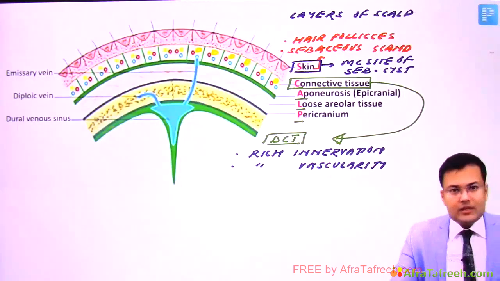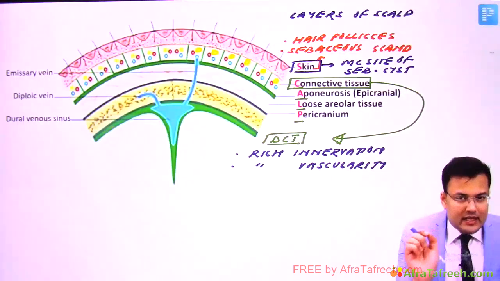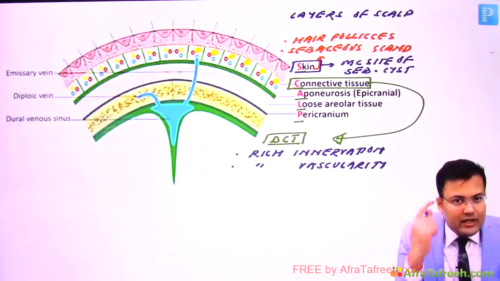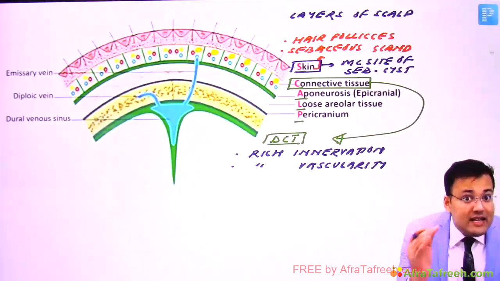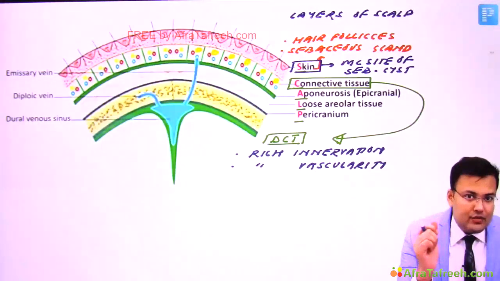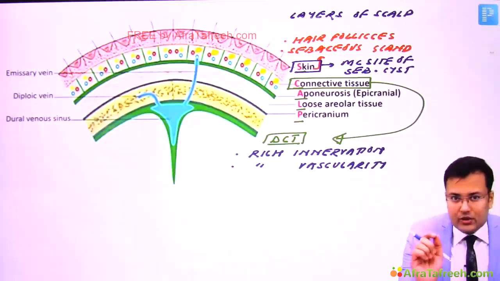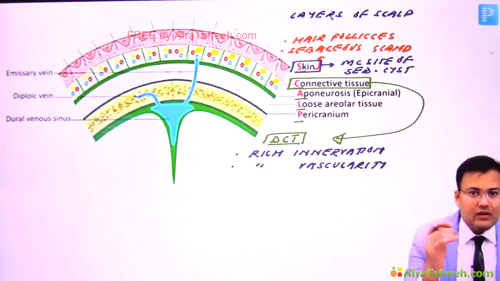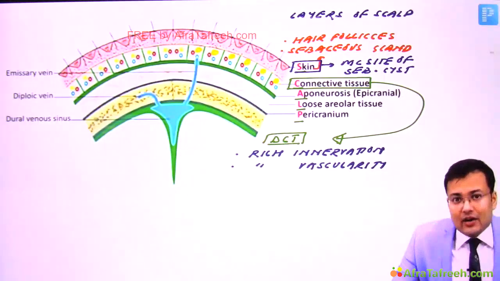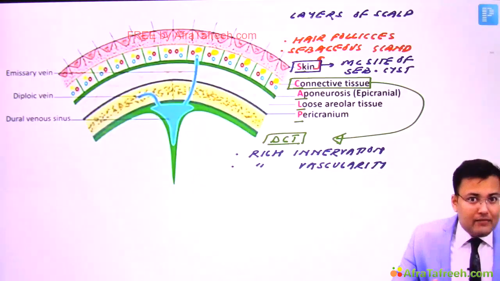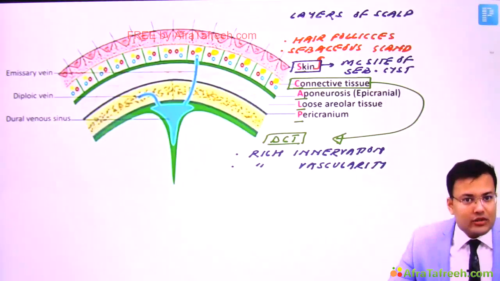Clear? But what is the problem? There is dense connective tissue, and in this particular layer the blood vessels are densely adherent to the connective tissue. If blood vessels are densely adherent to the connective tissue, if there is any laceration, the blood vessels are not able to constrict. And if blood vessels are not able to constrict, what will happen? You have noticed that in scalp laceration there is profuse bleeding. So this is the problem.